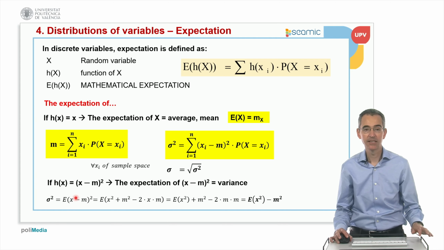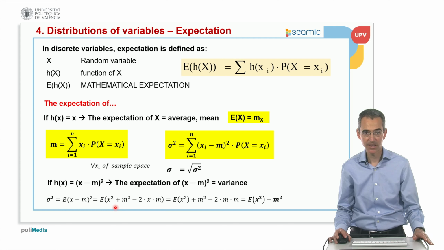Then we can apply properties of the variance. By definition, the variance is the expectation of x minus m squared. But then we can expand this binomial. In mathematics, it is the square of the first plus the square of the second minus 2 times the first multiplied by the second. In this case, we have the expectation of something.